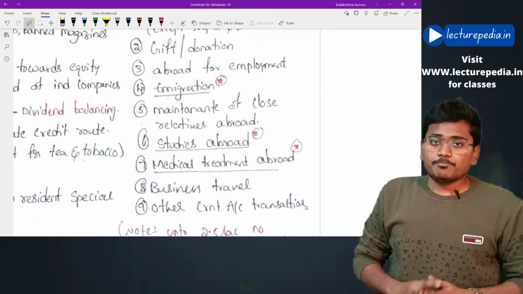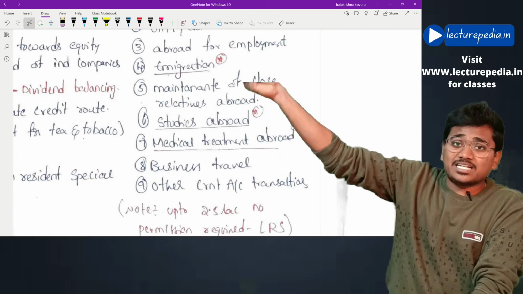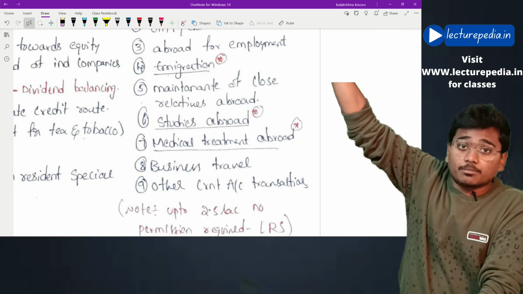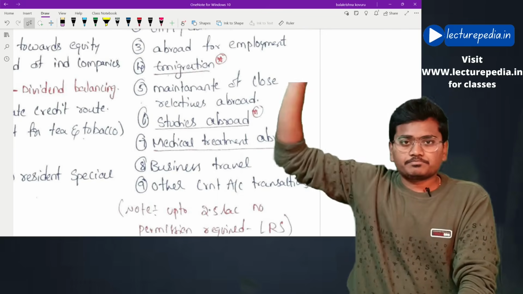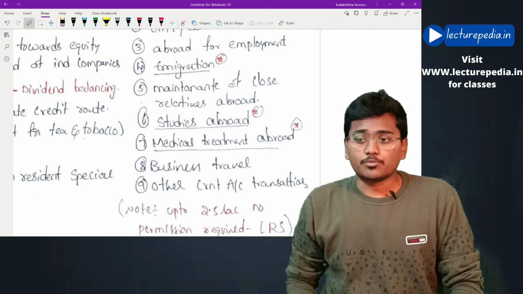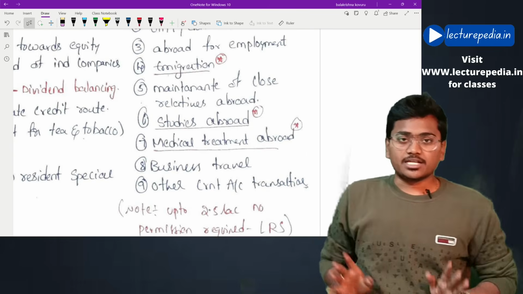Without approval, you can do that. Even medical treatment, same. If the medical treatment requires more than $250,000 and is approved by that particular medical institute which is present abroad, then you can take more than $250,000 without approval of RBI. Okay, for these 3 transactions, that exception is there. Hope this is clear.